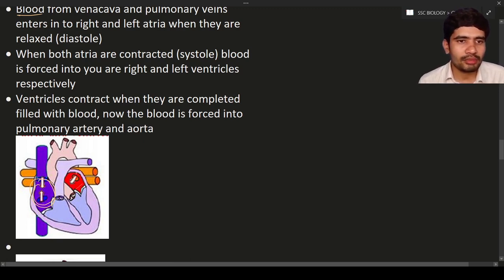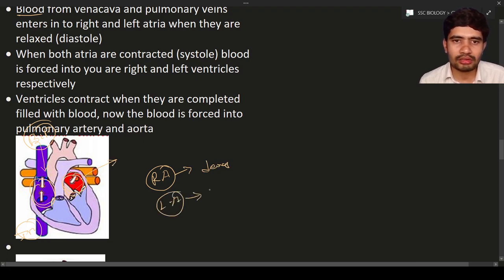So this chamber is the left atrium. It is involved with oxygenated blood. From the body parts, the superior vena cava and inferior vena cava carry deoxygenated blood, and they fill which chamber? The right atrium. The right atrium contains deoxygenated blood. Here the left atrium is going to contain what?